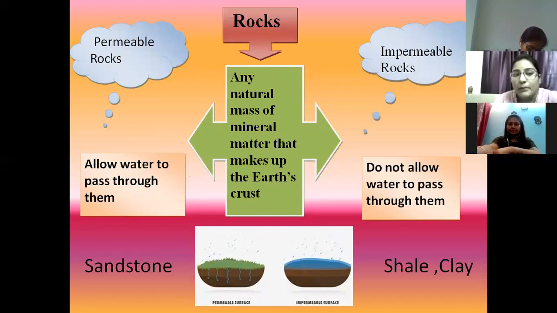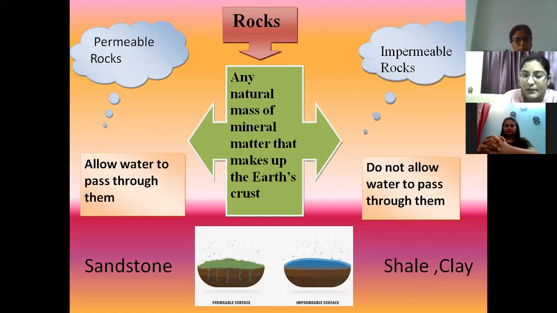Permeable is a technical word. Simply, the rock that allows water to pass through it is a permeable rock, and the rock that does not allow water to pass through it is an impermeable rock.